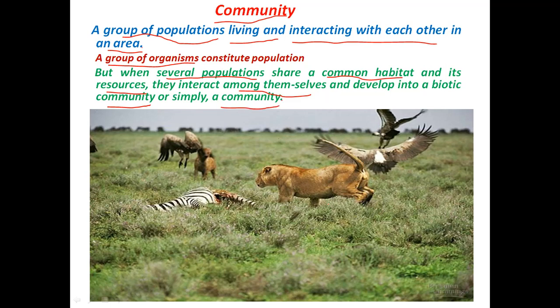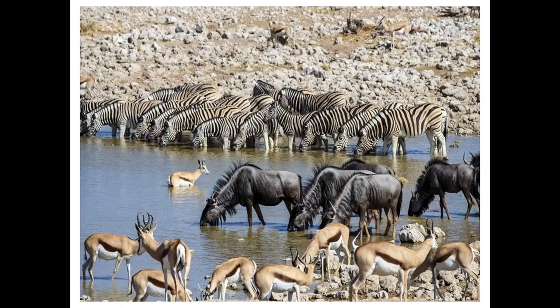You can see in this image, different species interacting with each other and with their non-living components, so they form a community. This is how a community forms. When different populations come together, live together, and interact with each other and with the abiotic components of that particular area, they form a community.